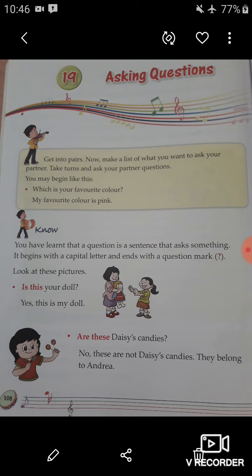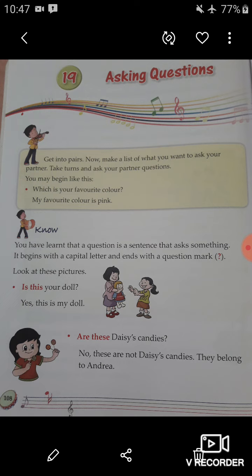Now students, you have learned that a question is a sentence that asks something. It begins with a capital letter and ends with a question mark. So students, a question is also a sentence that asks something, and questions begin with a capital letter and end with a question mark. We ask questions to get some information, or we can say a question is a sentence that asks something.